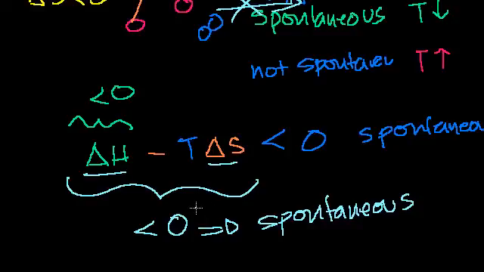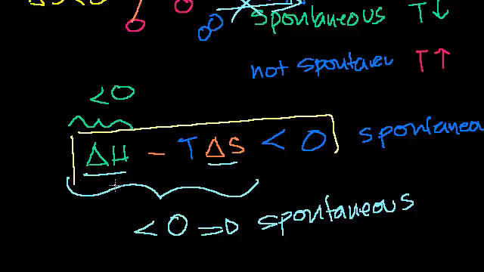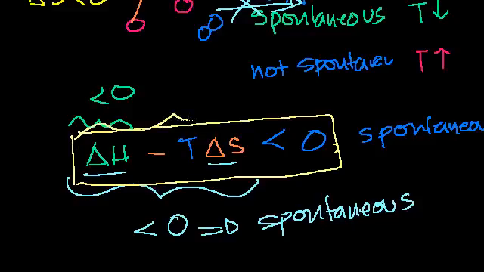So far, I feel pretty good about this equation. And as you can imagine, I didn't think of this out of the blue. This actually is the equation that predicts spontaneity. And I'm going to show it to you in a slightly more rigorous way in the future, maybe going back to some of our fundamental formulas for entropy and things like that. But this is the formula for whether something is spontaneous. And what I want to do in this video is just give you intuition why this formula makes sense. And this quantity right here is called delta G, or change in Gibbs free energy. And this is what does predict whether a reaction is spontaneous.